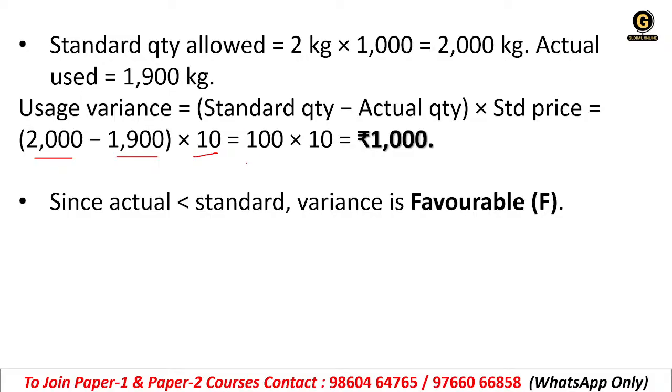So when we multiply the remaining kg or remaining units with the standard price, we will have the MUV. So 1000 rupees. Okay, it is in positive way, so it is favorable. Since the actual quantity is less than the standard, the variance is favorable. Okay, understood everyone? Next,